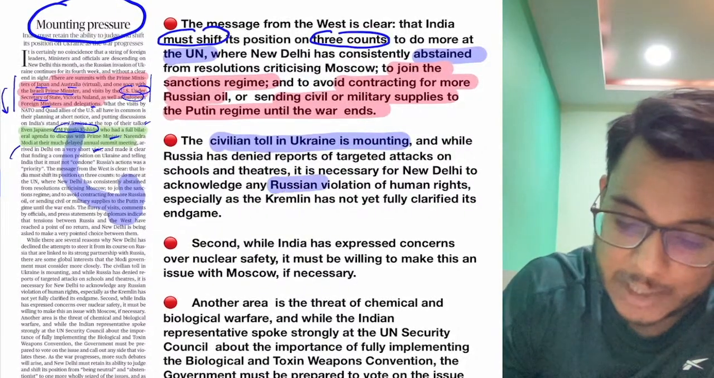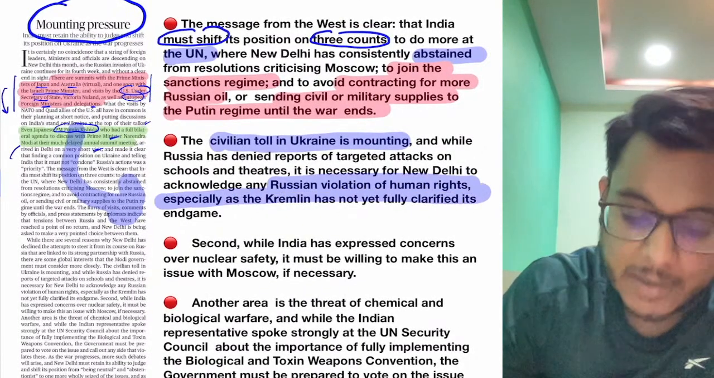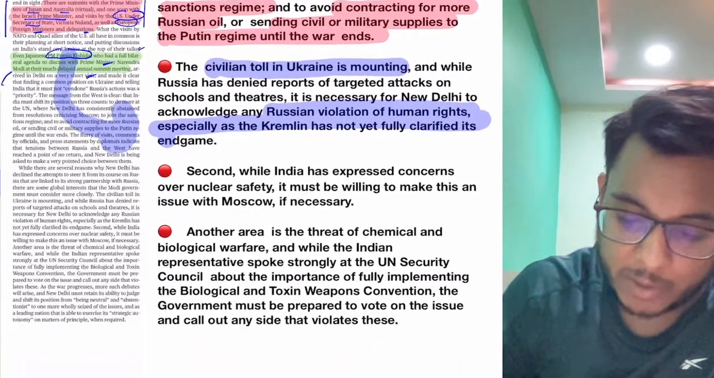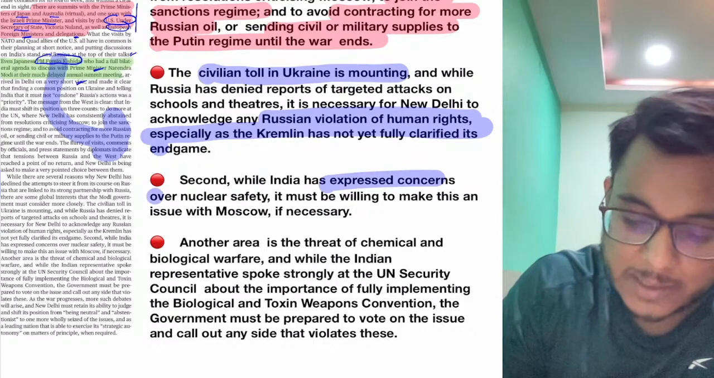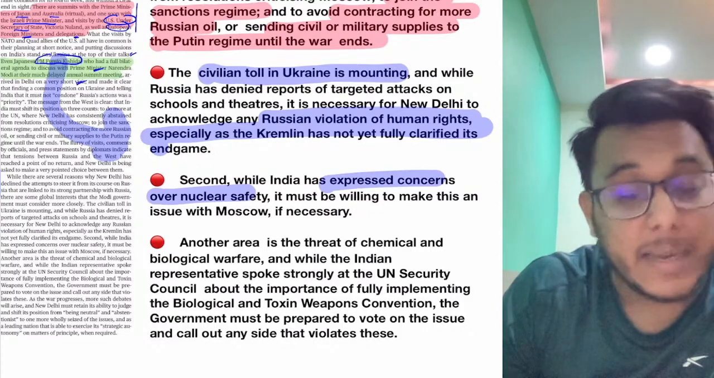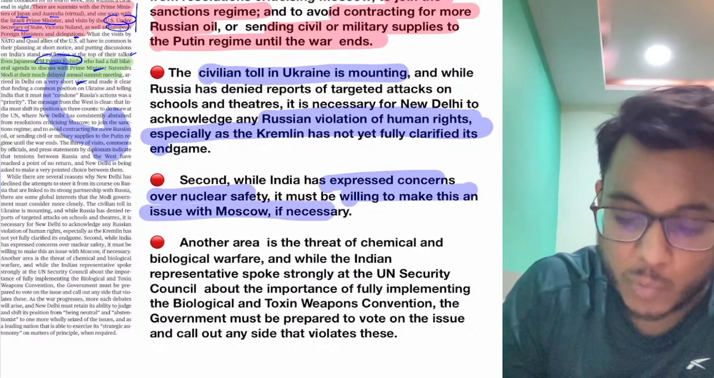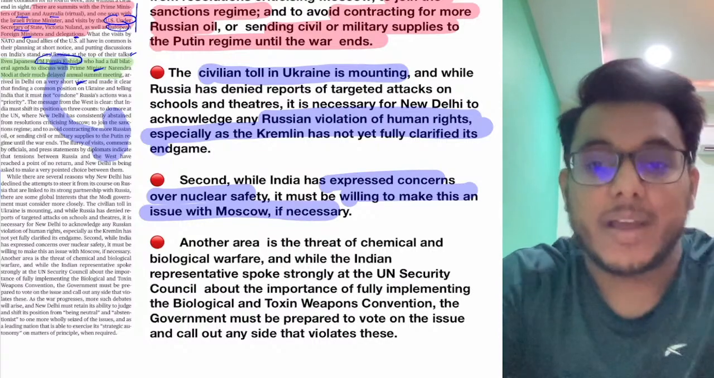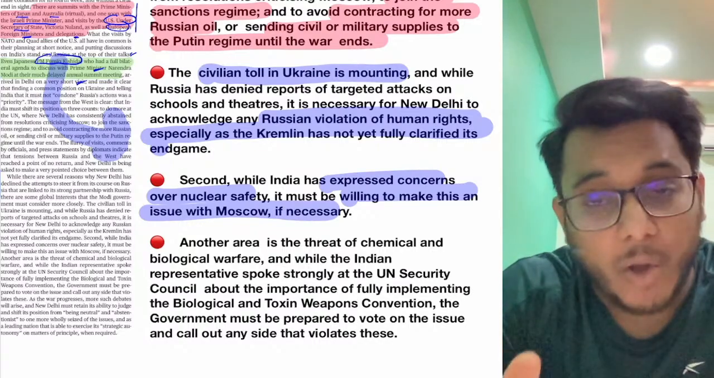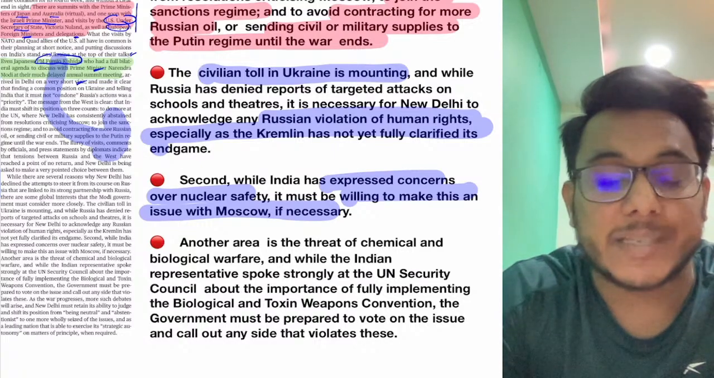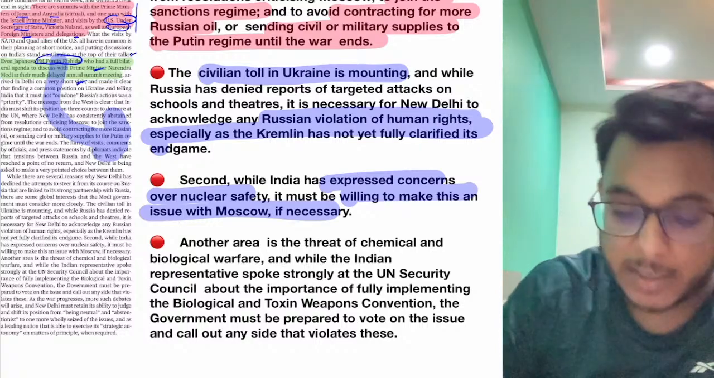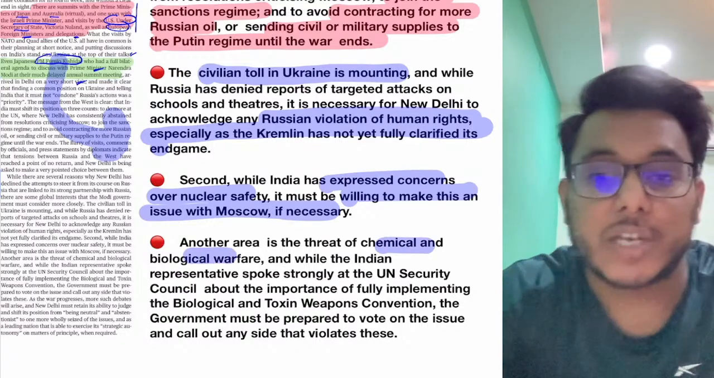It has been said that Russia is violating human rights. Now this is something we need to recognize. Now guys, India has expressed concerns over nuclear security, and India must be willing to make this an issue with Moscow if necessary. It has been said that the nuclear threat is there, civilians are being targeted. Moreover, it has been said that this war can also turn into chemical and biological warfare.